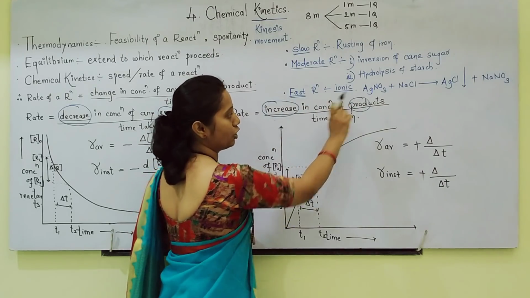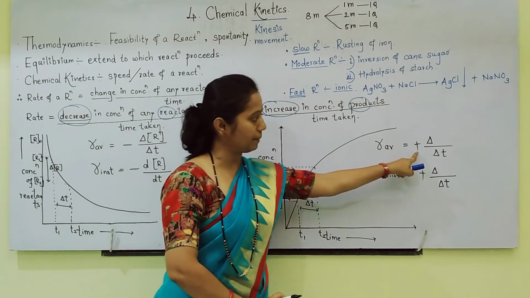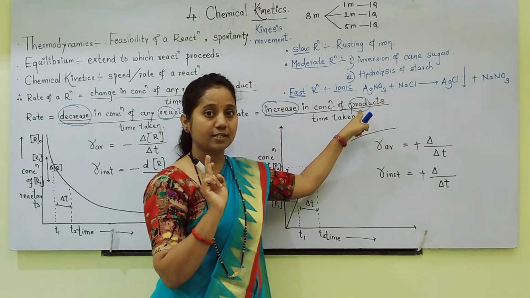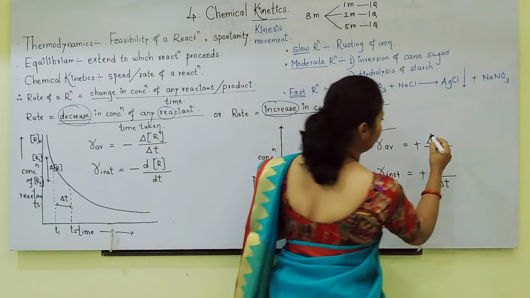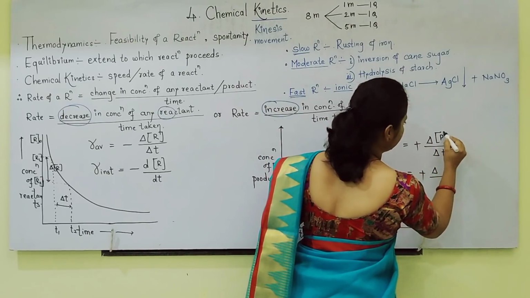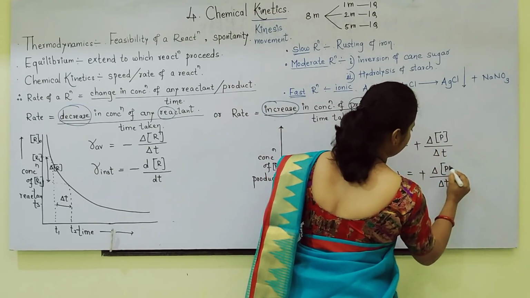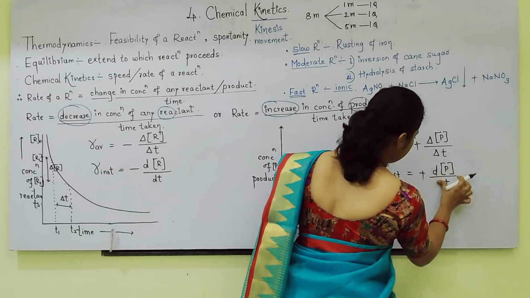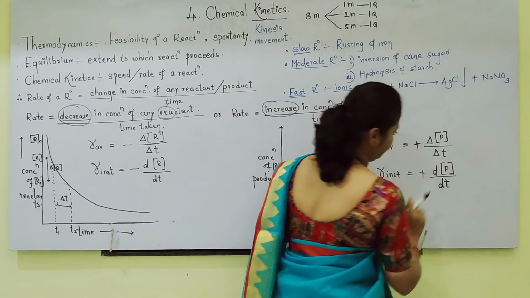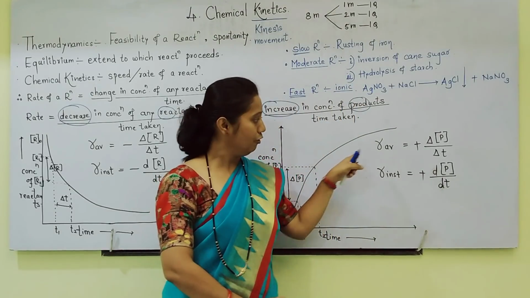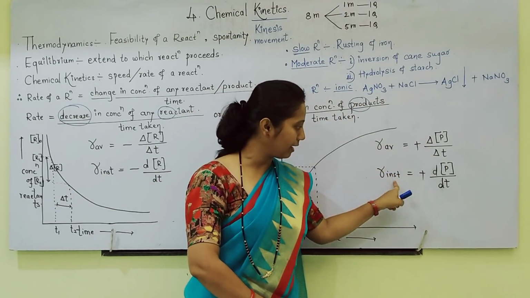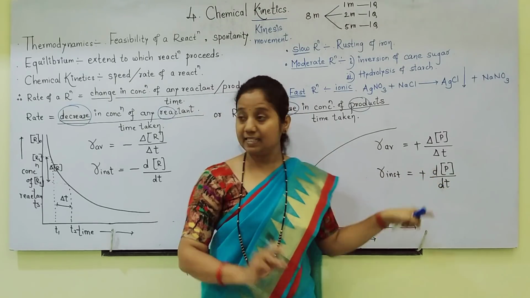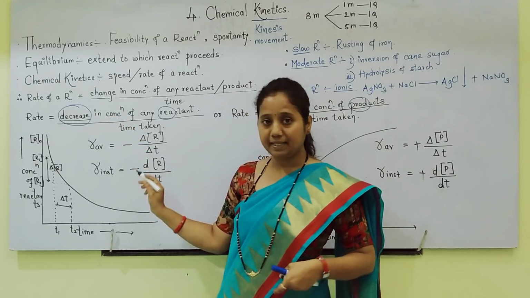Increase in concentration of product. Increase we have shown by plus sign. Concentration is indicated by square bracket. Understood well? For average triangle, for instantaneous D. Increase is indicated by plus, decrease is indicated by minus.